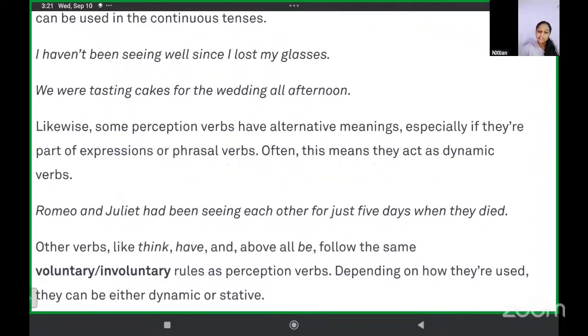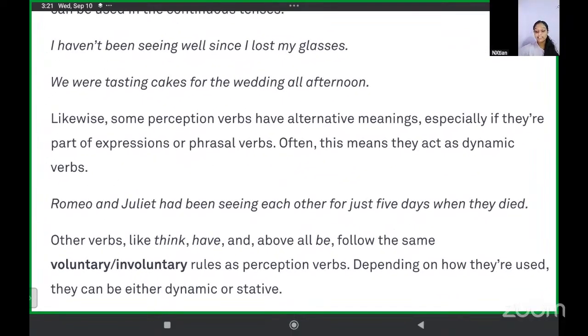Likewise, some perception verbs have alternative meanings, especially if they are part of expressions or phrasal verbs. Often, this means that they act as dynamic verbs. Romeo and Juliet had been seeing each other for just 5 days when they died. Here, seeing means meeting each other.